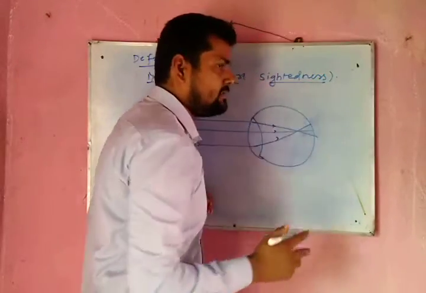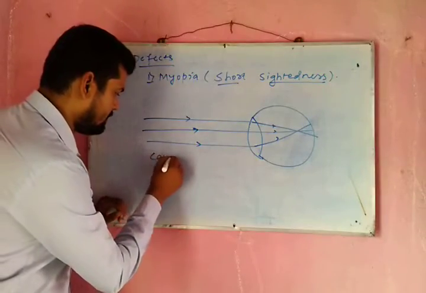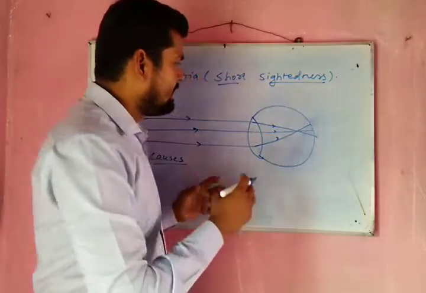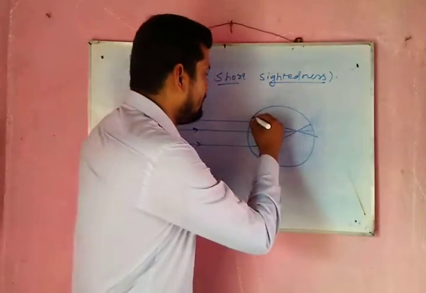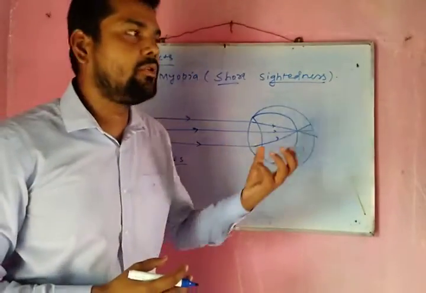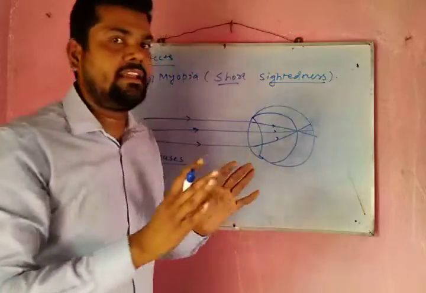So how has this defect occurred? This defect occurs due to two reasons, or causes. First of all, the reason can be that his eyeball has grown in size, but the power of the lens was fixed.